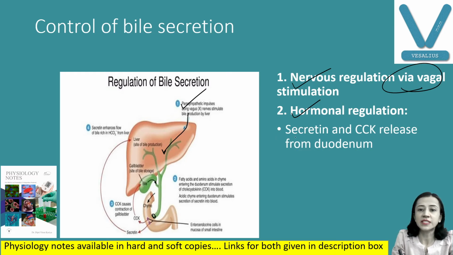Next is hormones. Important hormones are secretin and cholecystokinin. They are released from the duodenum in response to the acidic chyme. Secretin is released, and in the presence of fat in the food, cholecystokinin is released, and this cholecystokinin causes contraction of the gallbladder. Therefore, it increases release of bile.